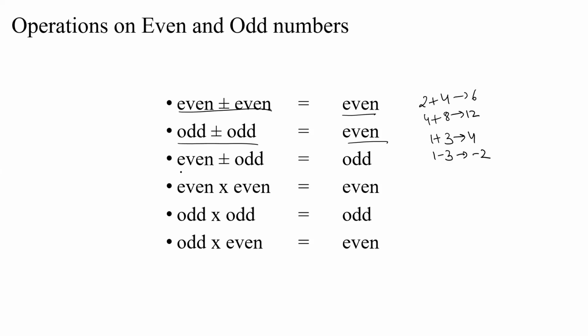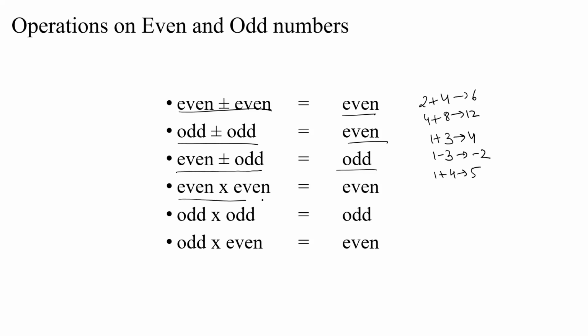If you add an even number and an odd number, you get an odd number. 1 plus 4, you get 5, which is odd. And similarly, if you subtract an odd number from an even number, or if you subtract an even number from an odd number, you get an odd number.